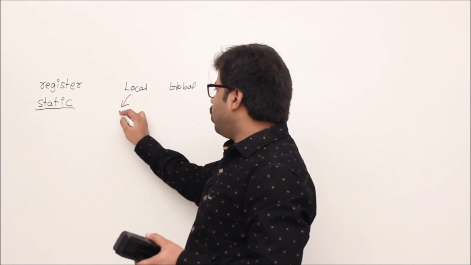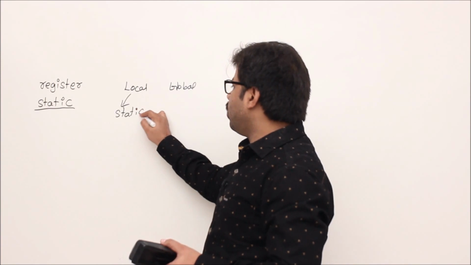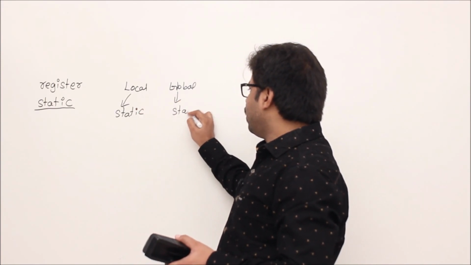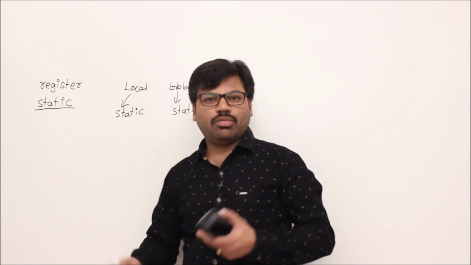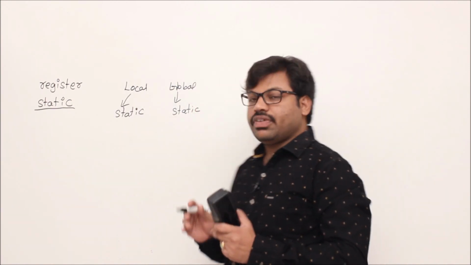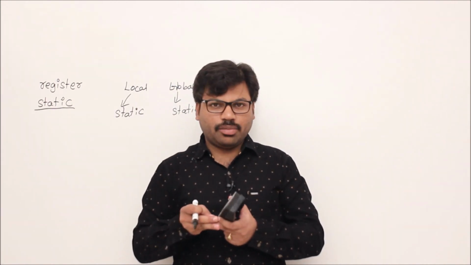So a local variable also can be static. A global variable also can be declared as static. So that means we have static local variables and static global variables. First we understand the purpose of static local variable.